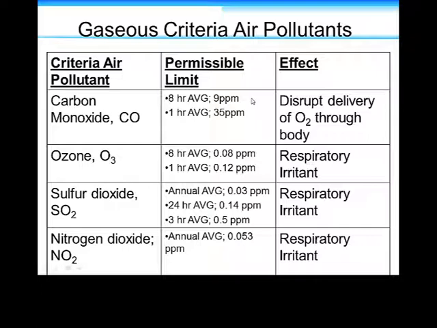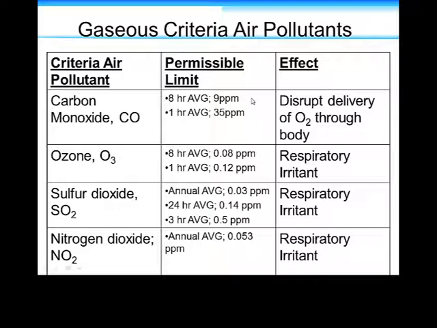What is that difference in the values? Well, scientists have seen that your biological system, a human, can bounce back from being exposed to 35 ppm of carbon monoxide in an hour.